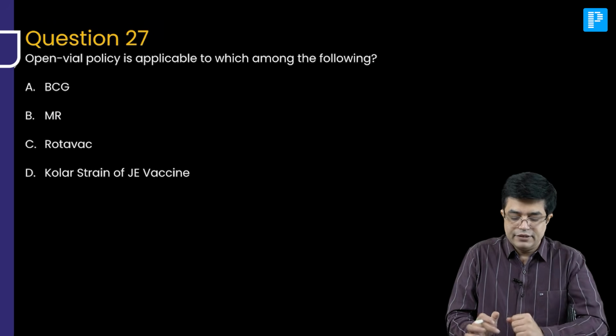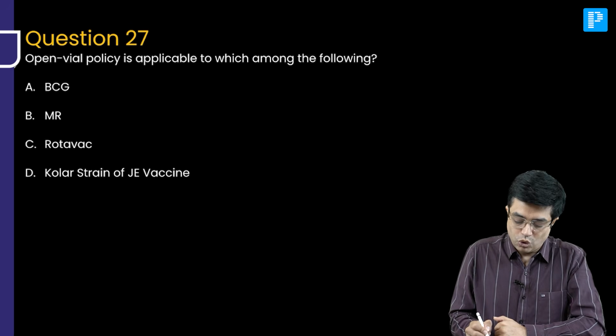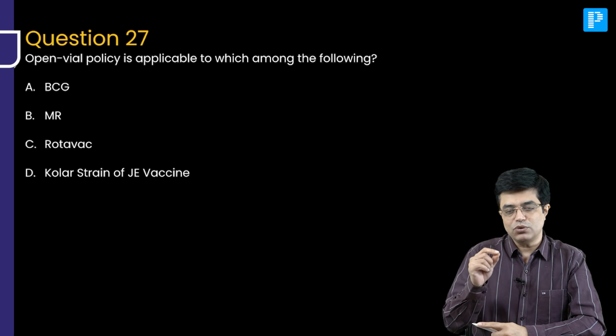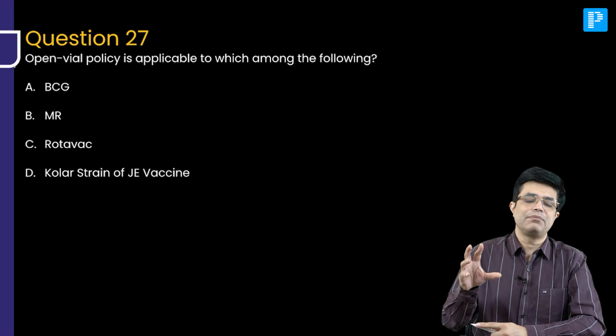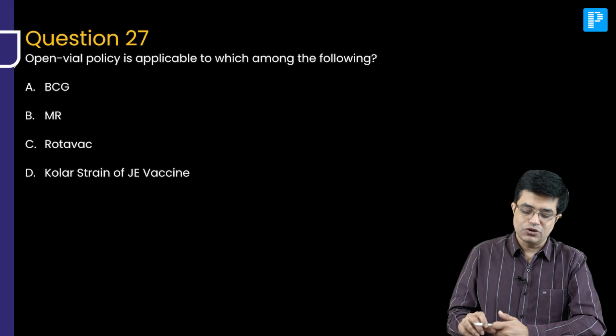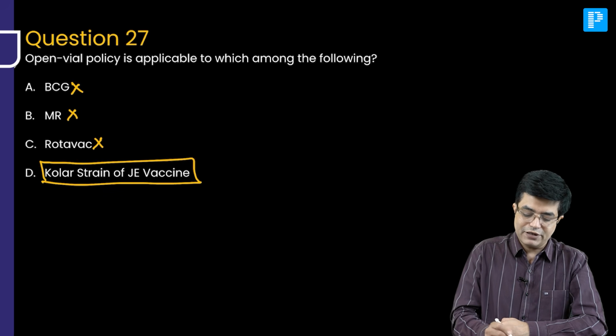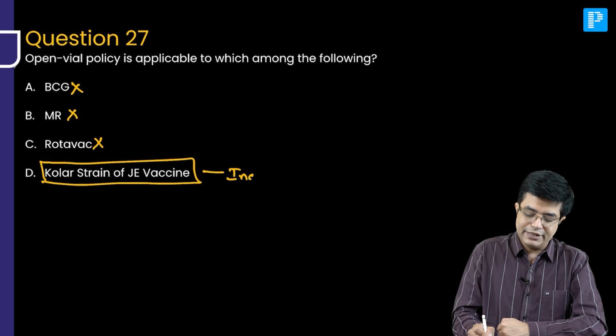Then we have question number 27. Open vial policy is applicable to which among the following? Open vial policy is only applicable to inactivated vaccines. They are not applicable to live vaccines. So live vaccine, BCG, no. MR, no. Rotavac oral, no. Kolar strain of Japanese encephalitis vaccine is an inactivated vaccine.